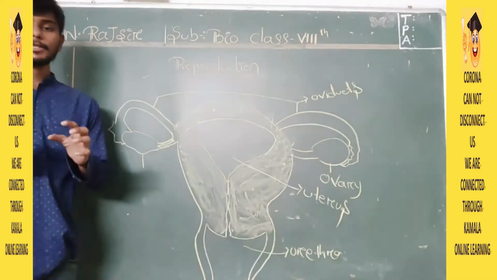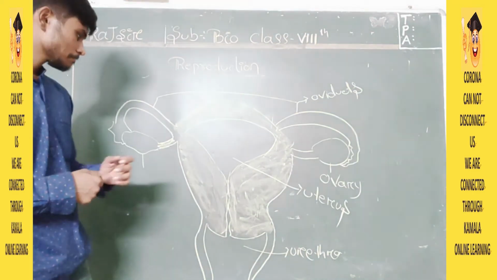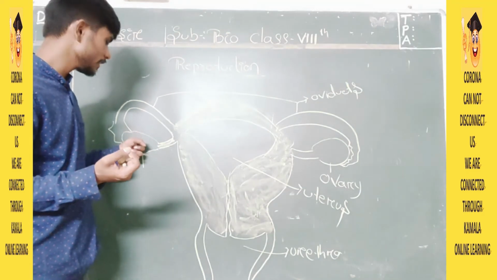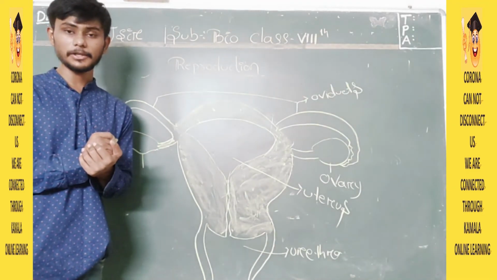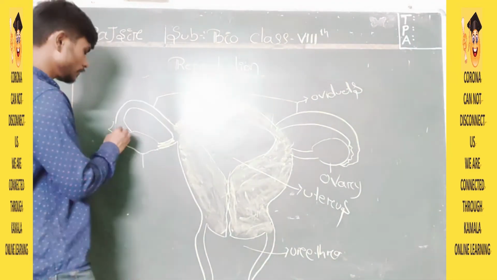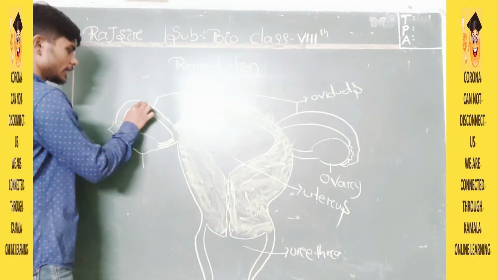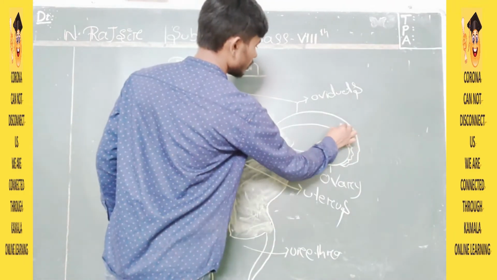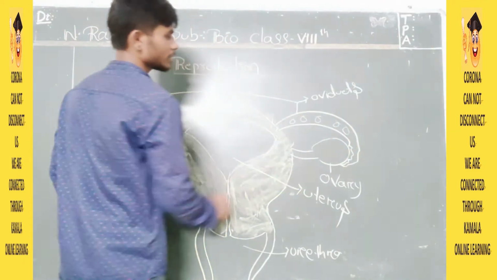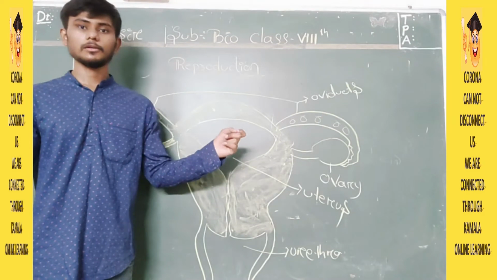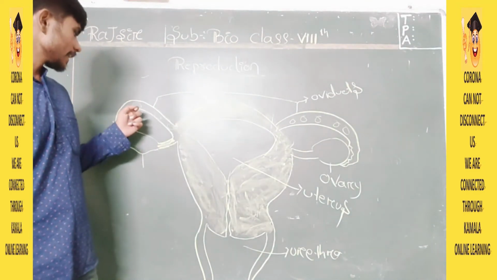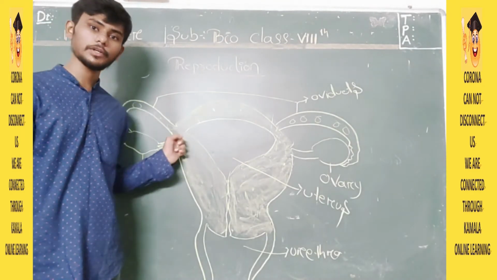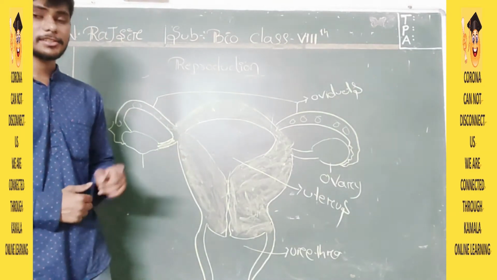Here, my students, let me explain what exactly the work is. The way testes provided sperms, here the ovaries will produce eggs. After the production, the egg will go like this through the fallopian tube, or you can call it the oviduct. The oviduct is the one which will carry these eggs from the ovary to the uterus. This is your first point.